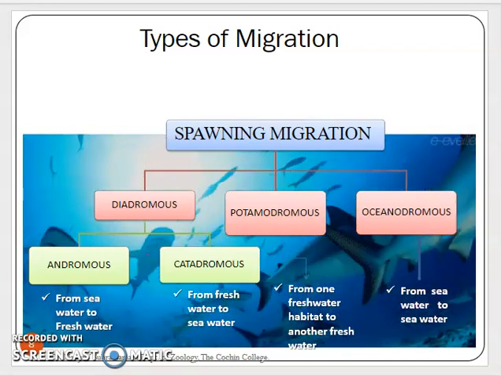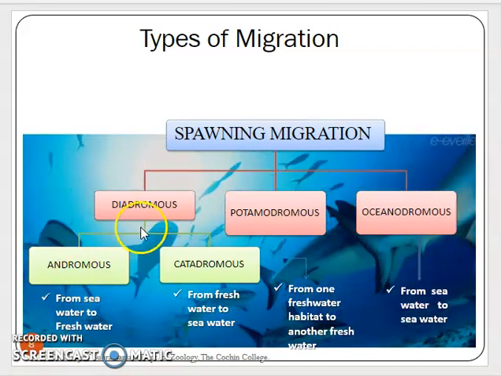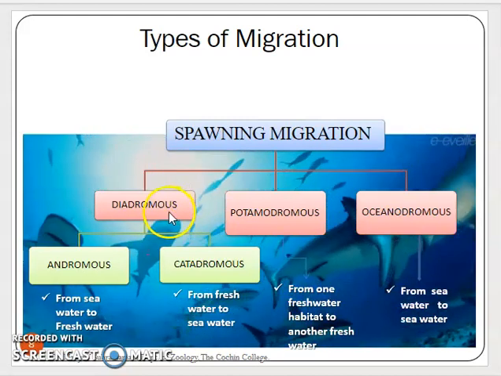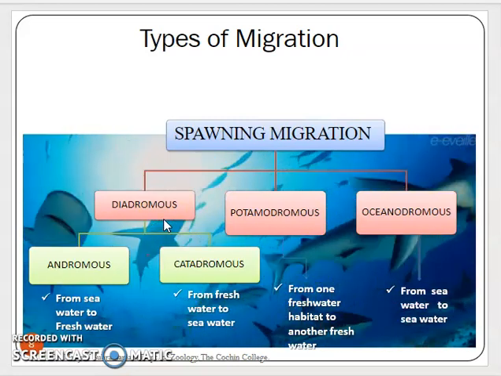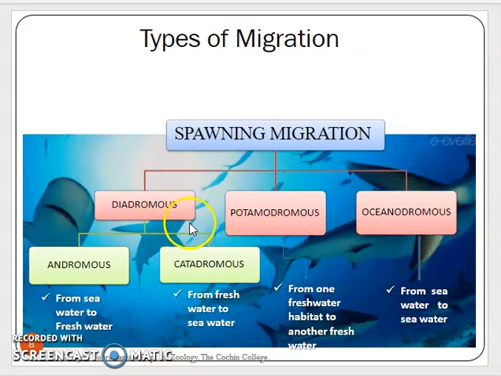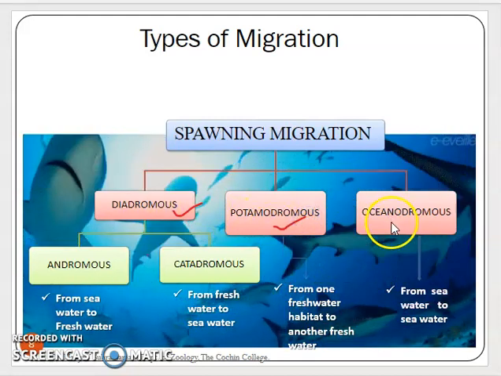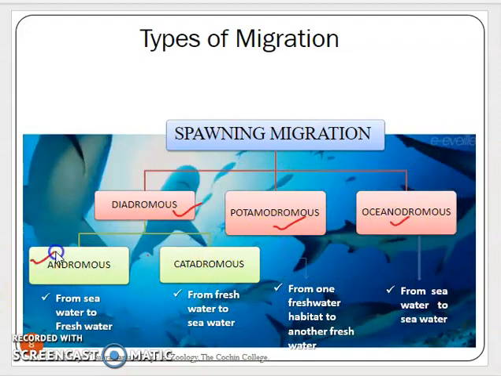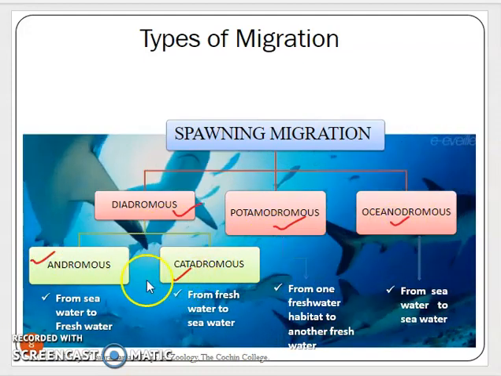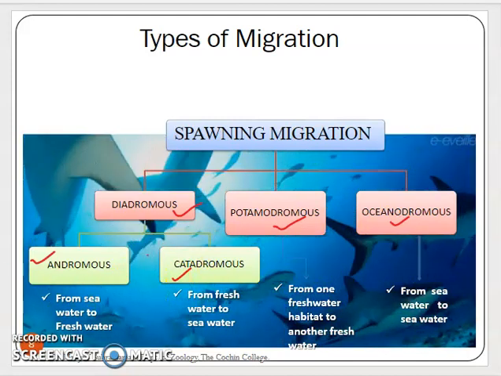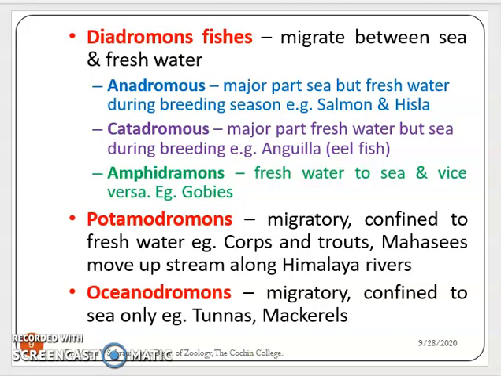So in the previous lecture, we discussed the different types of migration. The migration is mainly for spawning, so it is also called spawning migration. The different types of migration include diadromous, potamodromous, oceanodromous, and diadromous is again divided into anadromous and catadromous. We have seen the different types, and let's discuss once again in detail.